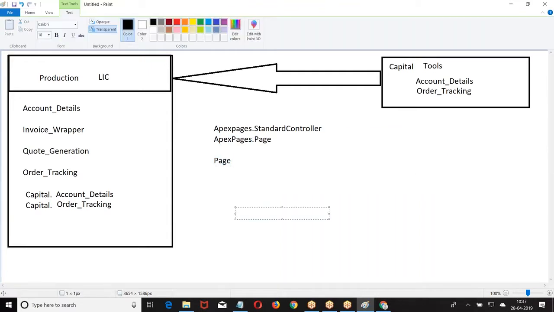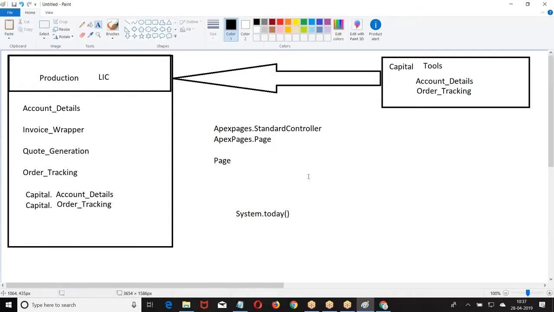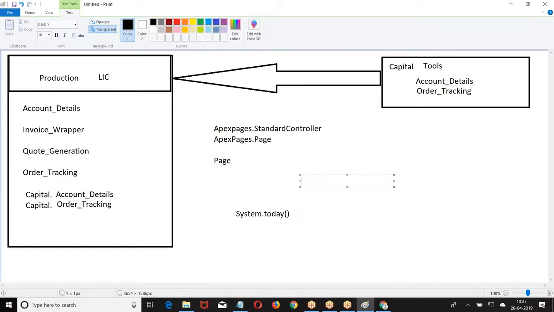Namespace. Now you say system dot today. What is the system dot today? Referring to the today from system. We are calling messaging dot. All the email services are available with the namespace called messaging. When you are making inbound services or outbound services, what are we using? Messaging dot single email message, messaging dot mass email message, messaging dot inbound email, messaging dot inbound email result, all are coming with a namespace called messaging.